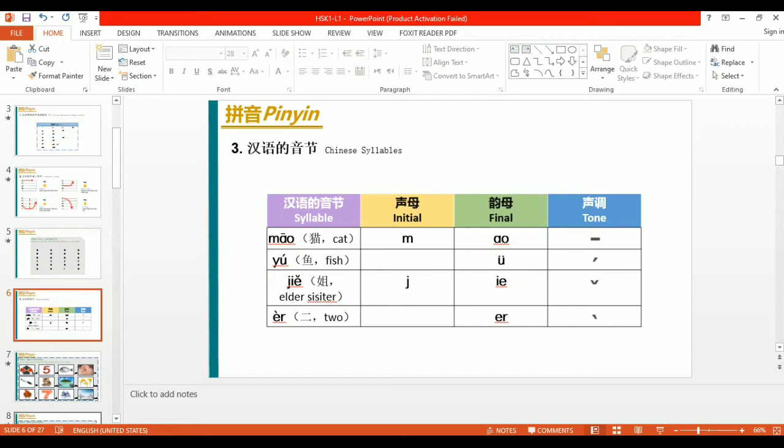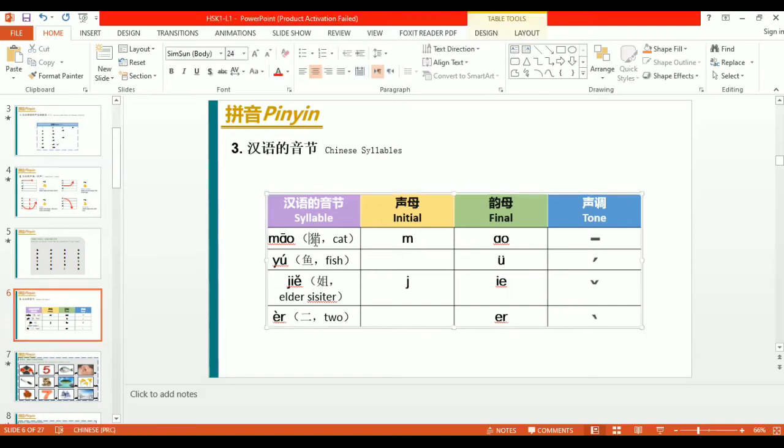So now we would read some more syllables, just like here is Mao, Mao means cat, and here is also its character. In Mao, the initial is M, and the finals are A and O, and the tone is over the final, which is the first tone. So we would read it Mao.